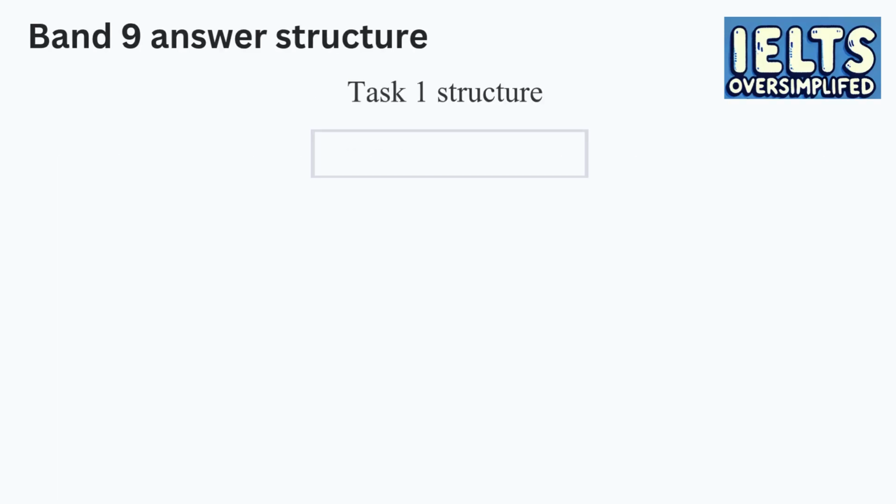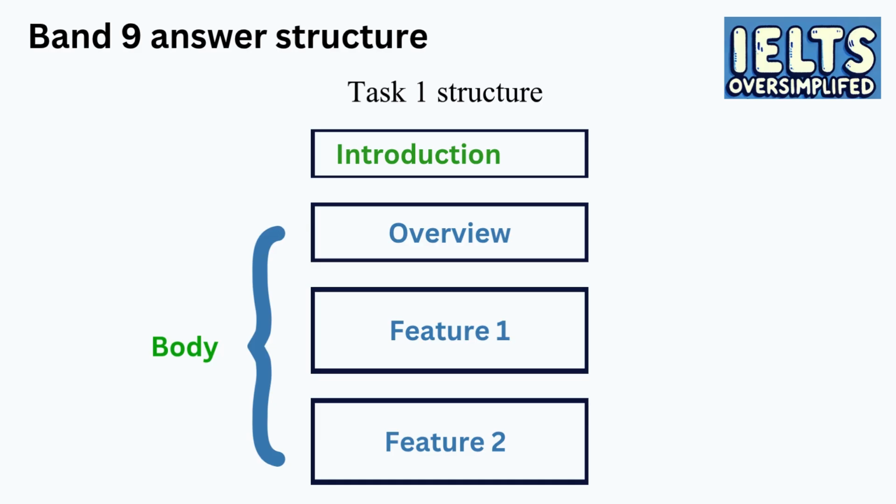And here's the Band 9 answer structure that we described in the previous lesson. You can see a link for the lesson on the right. In any case, if you're answering an IELTS Writing Task 1 question, you can get a Band 9 for your answer by following this ideal answer structure. Your first paragraph is an introduction. You should introduce your graph to the reader there.